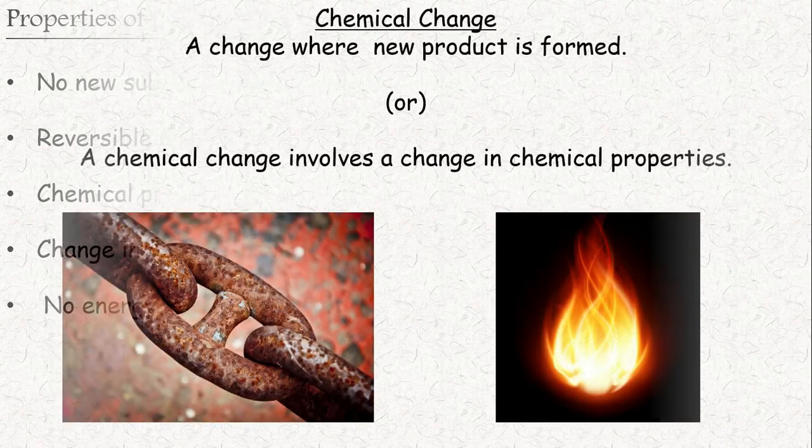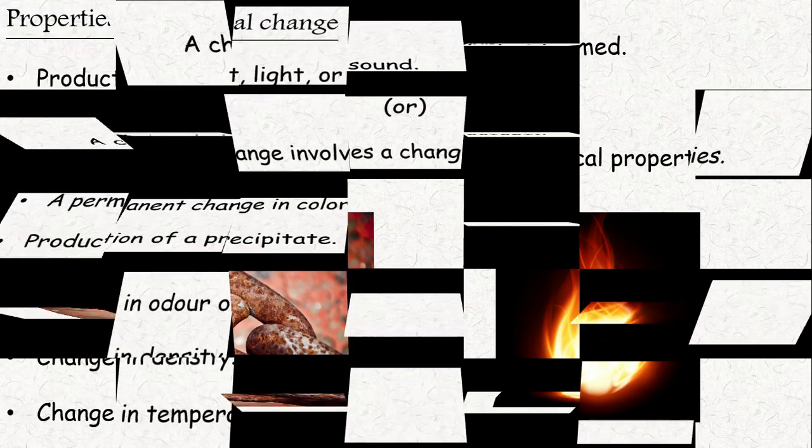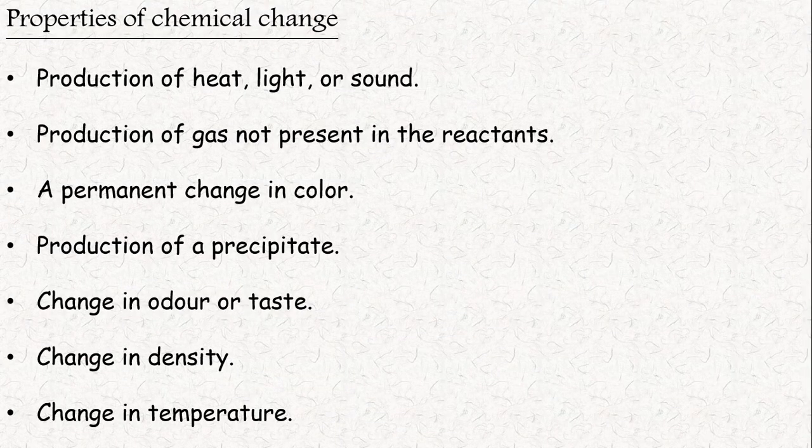Next, chemical change. Chemical change is a change where a new product is formed, and a chemical change involves a change in chemical properties. Here are two example images. First one, there is iron rusting, and second one, it is burning. These are two examples of chemical change. Now let's know about the properties of chemical change. Here in the properties of chemical change, it may produce heat, light or sound. Any of these factors is produced during the chemical change.